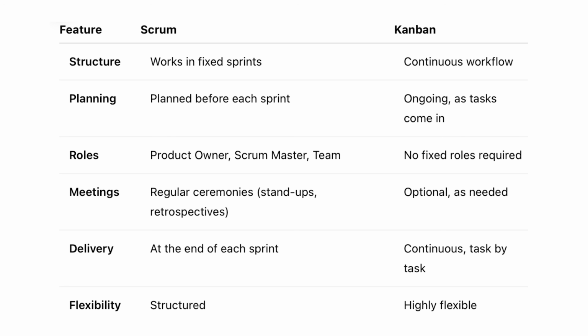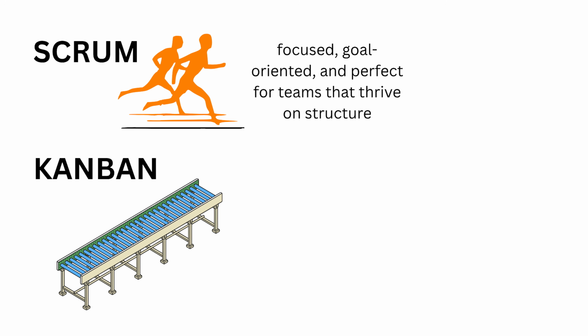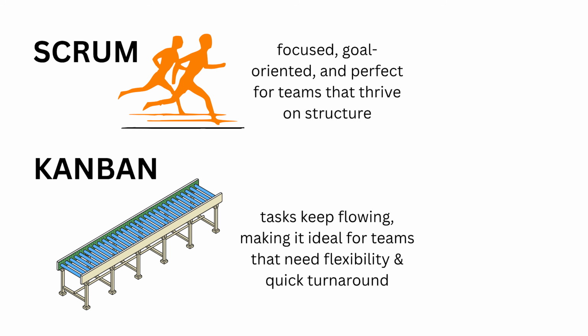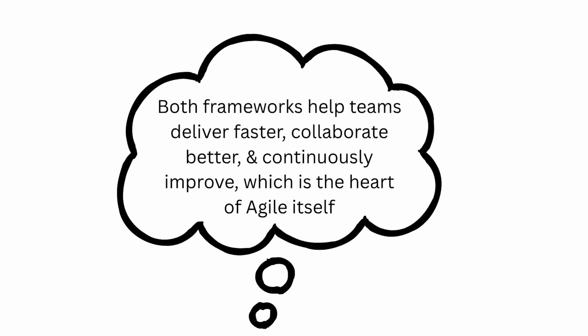Lastly, I'd like to say that Scrum is like running short races, focused, goal-oriented, and perfect for teams that thrive on structure, whereas Kanban is more like a conveyor belt. Tasks keep flowing, making it ideal for teams that need flexibility and quick turnarounds. In short, Scrum equals sprints and structure. Kanban equals flow and flexibility. Both frameworks help teams deliver faster, collaborate better, and continuously improve, which is the heart of Agile itself.